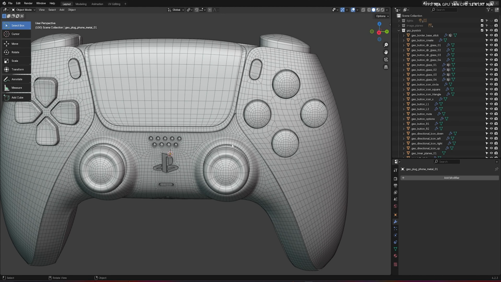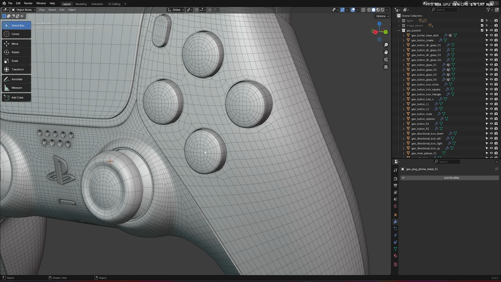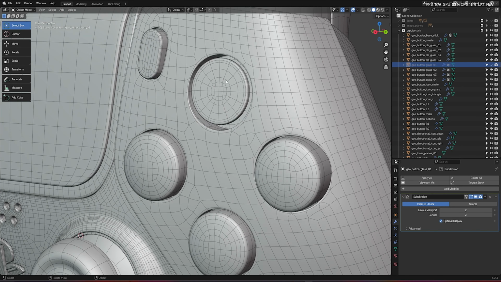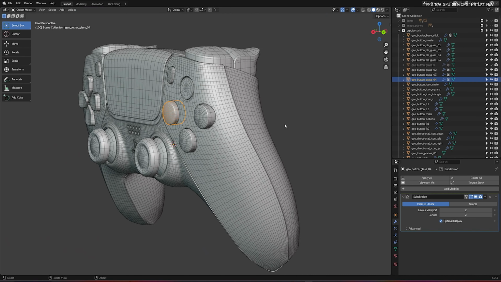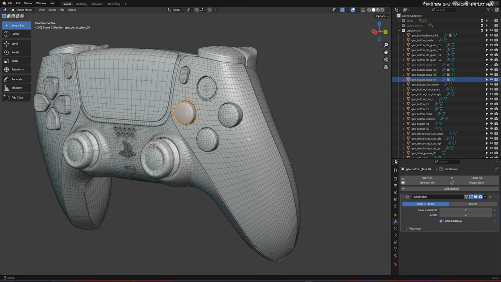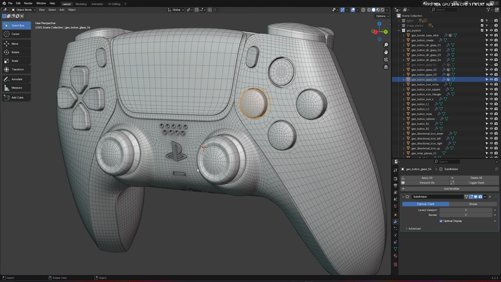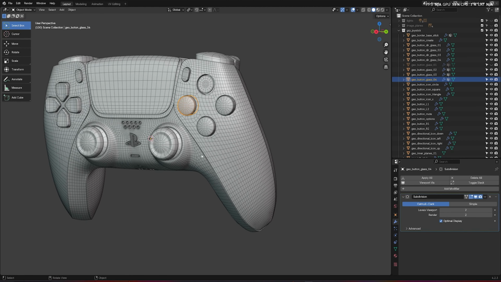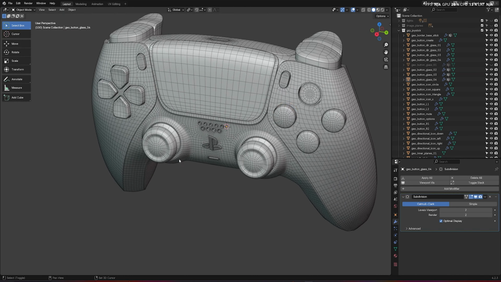The model is just a simple joystick from PS5. One thing that I worry about for the render of this joystick is that these are glass buttons, and I need to create something inside, like this shell. This is a plastic and this is a glass button. I tried to make the topology a little bit clean, more quads than triangles, and I created that from scratch using Google Images references from the internet, and that's it.